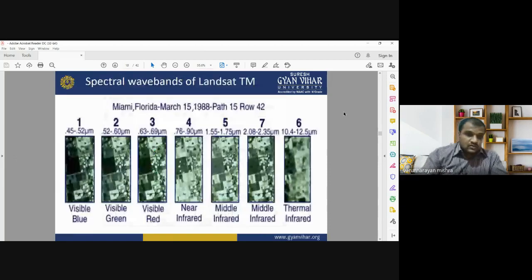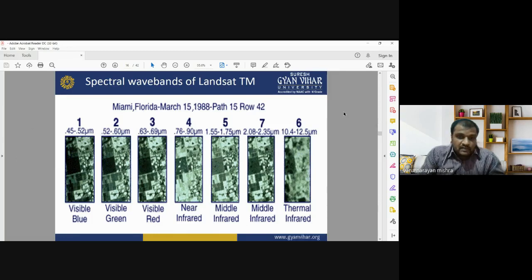Okay, so this is an example showing a Landsat TM image of Miami, Florida, acquired on 15th March 1988 with path 15 and row 42. As we know, Landsat TM has 7 spectral bands.